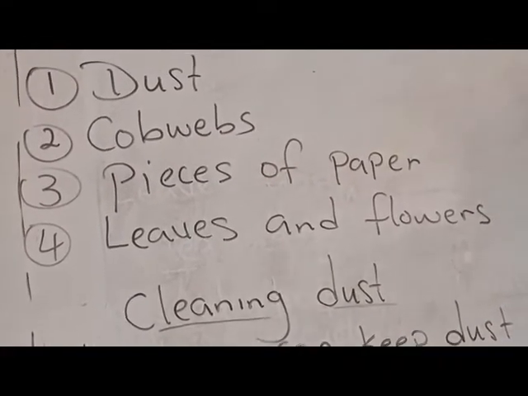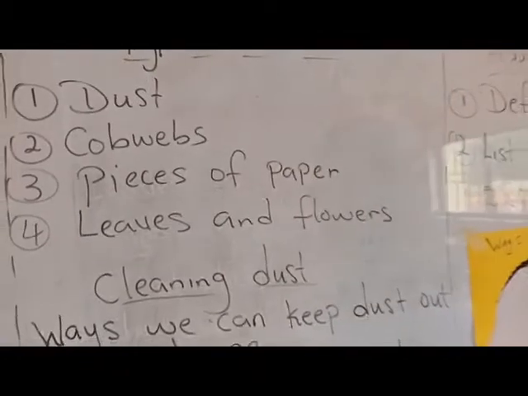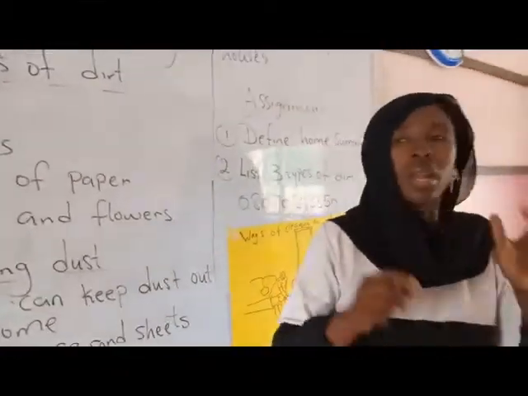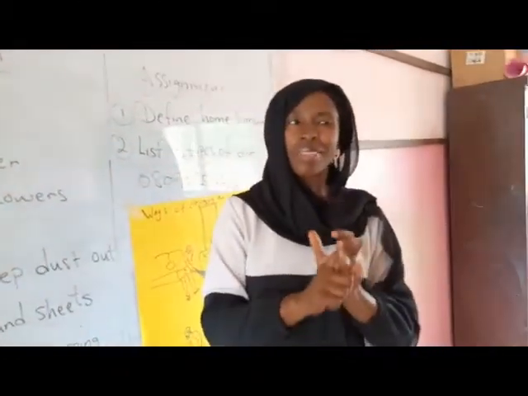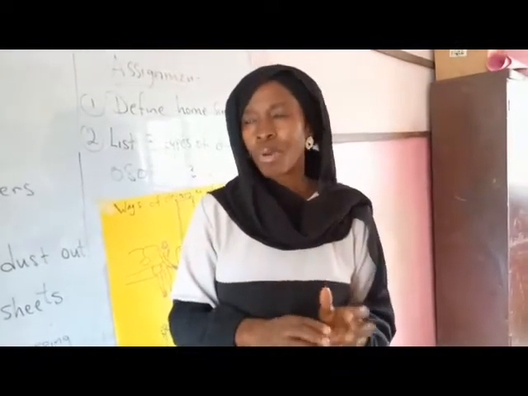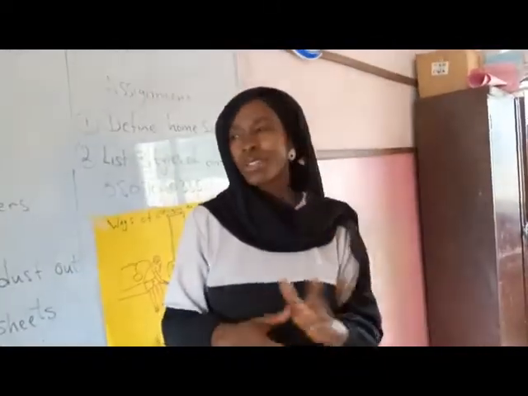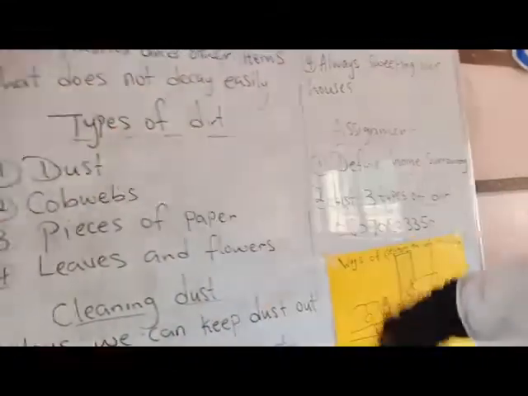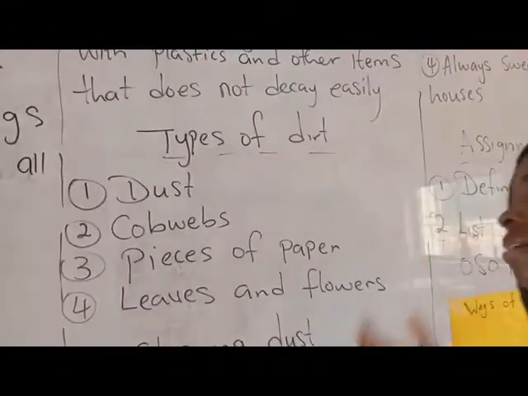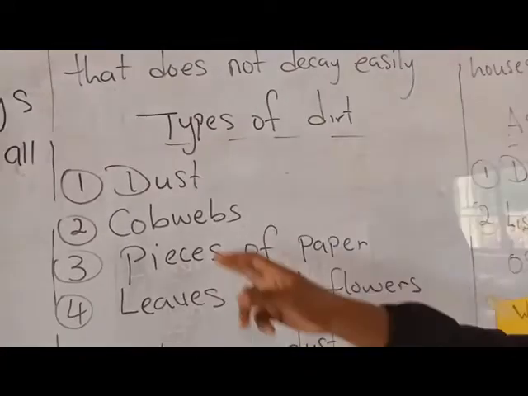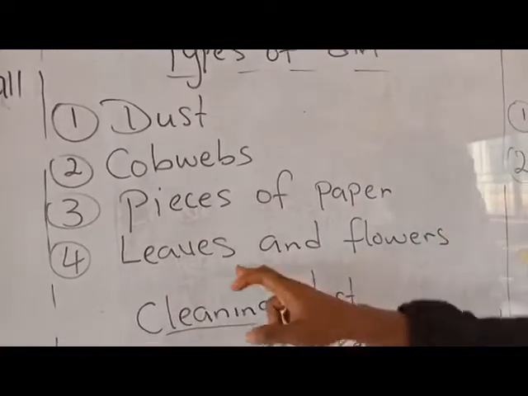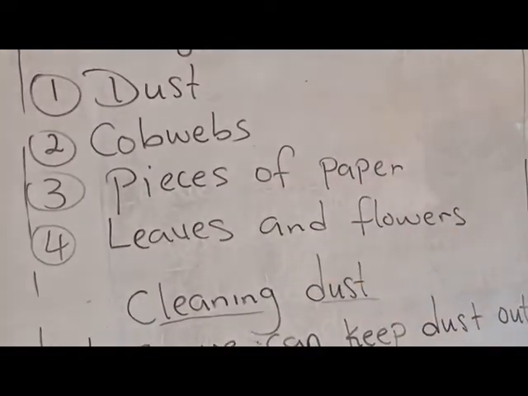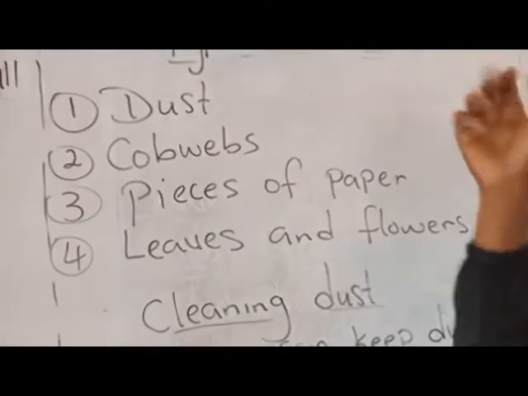There's a saying that cleanliness is next to godliness. We should learn how to be very clean because dirtiness is very bad. It's not good at all. Don't learn to be dirty. Learn to be clean at all times. Types of dirt around: we have different types of dirt around. We have dust, we have cobwebs, we have pieces of paper, leaves, and flour. When you find dust, it is dirt.